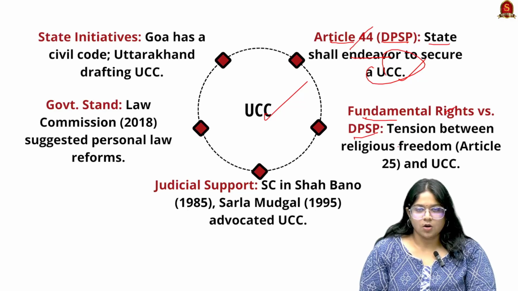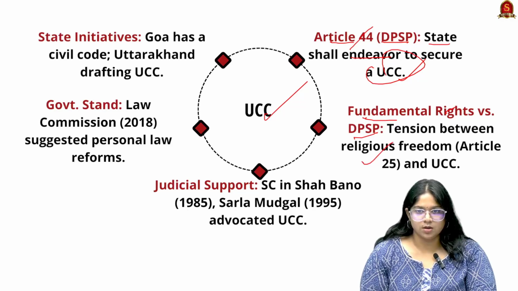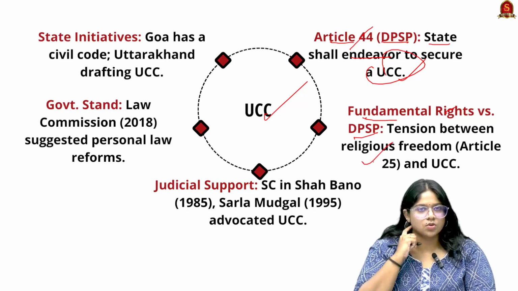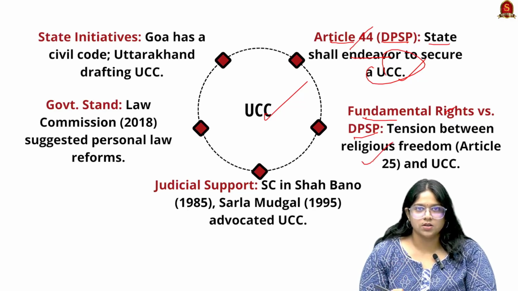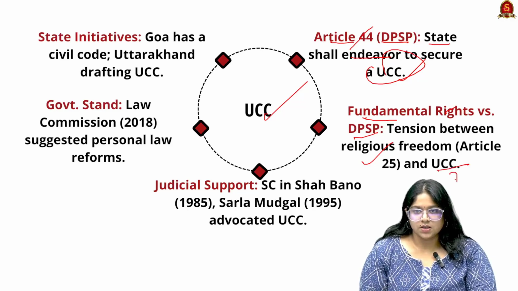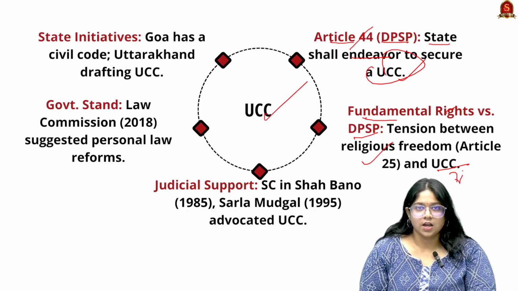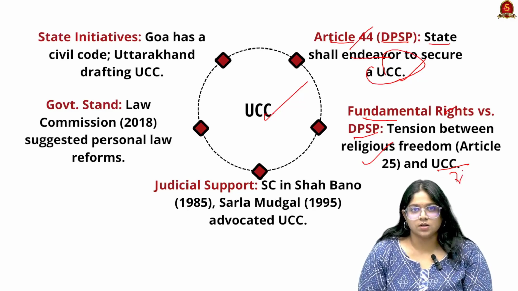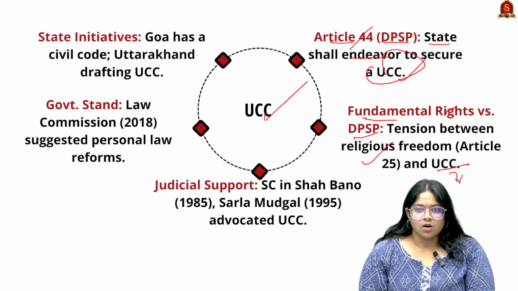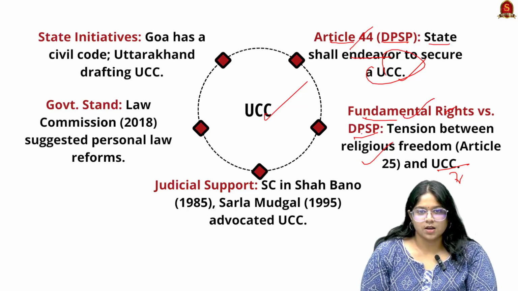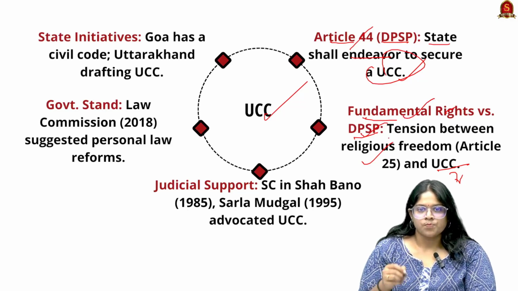According to the fundamental rights, Article 25 speaks about the religious freedom of citizens to adhere to their own religious practices in their own religious space. But UCC brings in the idea of having a common set of laws regardless of the religion of the citizens. So there is that friction between the fundamental rights and the DPSP's UCC.